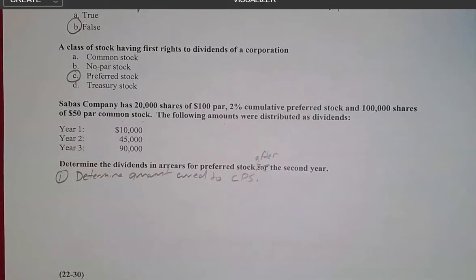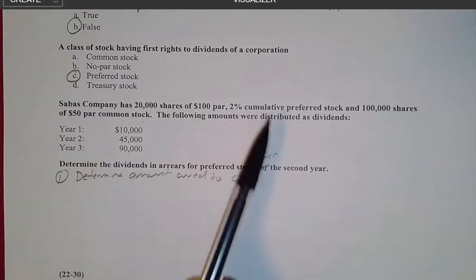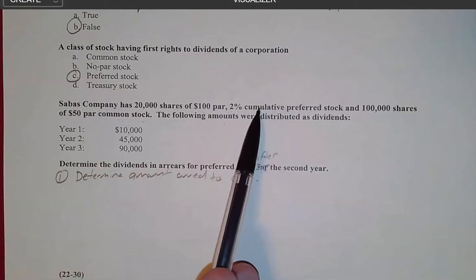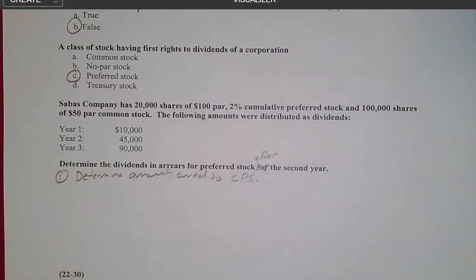Now, we said in that question on the previous page that even though cumulative preferred stockholders have a right to receive that minimum amount, we also said in the PowerPoint video that sometimes we can't pay them each year.